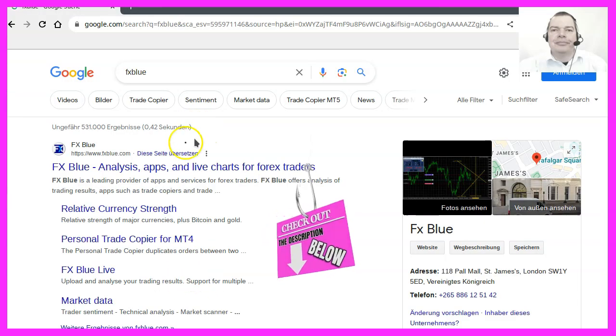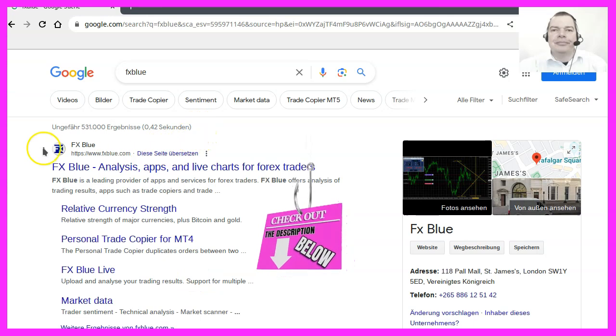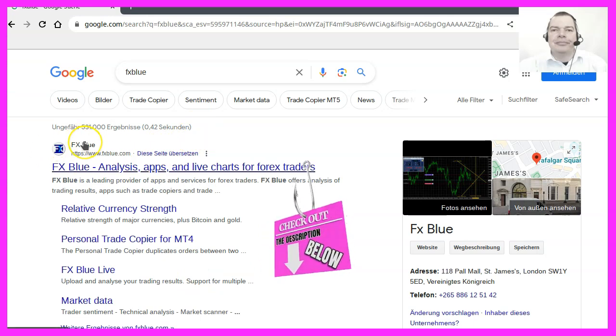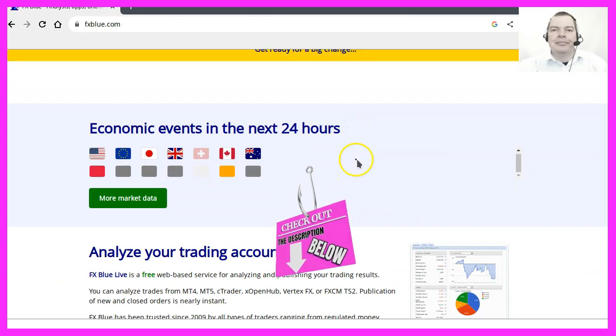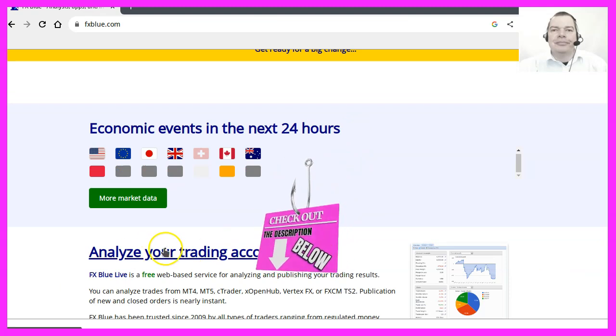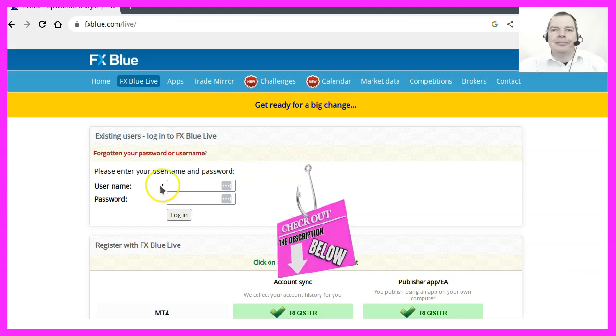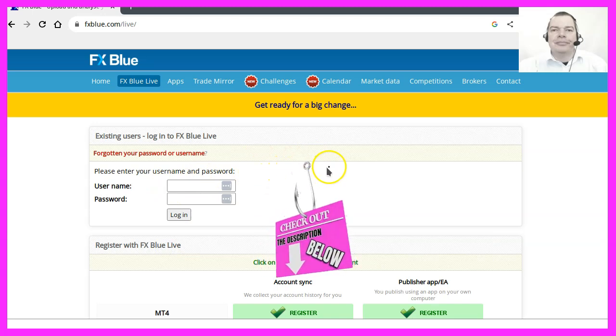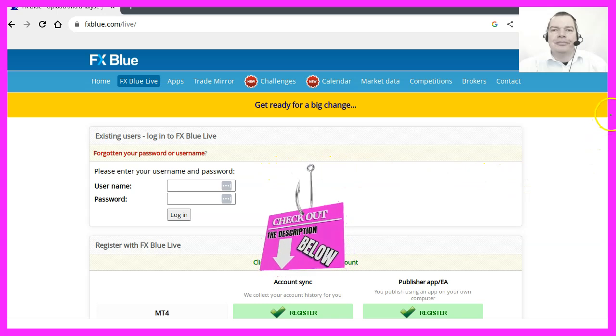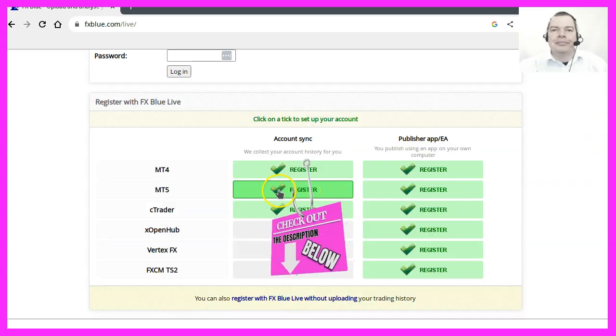And I would like to set up an online account that is able to give us more data. Formerly I was using my FX book, but I think FX Blue is better, as I have seen some of my accounts on my FX book have not been updated correctly. The setup is a little bit weird. First we need to go to the site, then we need to go to analyze your trading account. Here is a login. And I already have login details, but for each account we need to provide different details, and we need to click on the register button here.